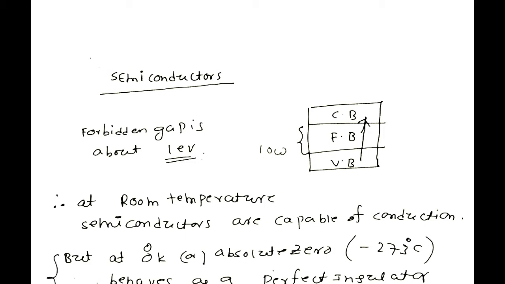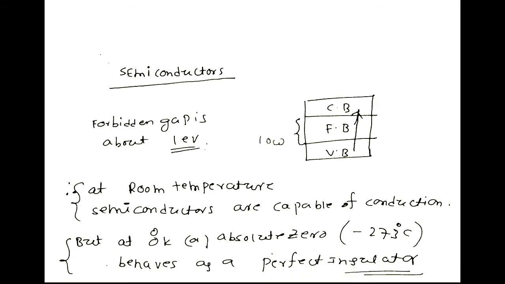So this is at absolute zero temperature, this is at room temperature. Therefore, at room temperature, semiconductor is capable of conduction, whereas at absolute zero, it behaves as a perfect insulator.